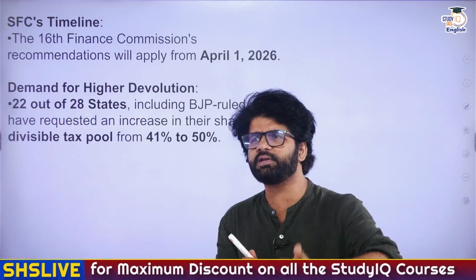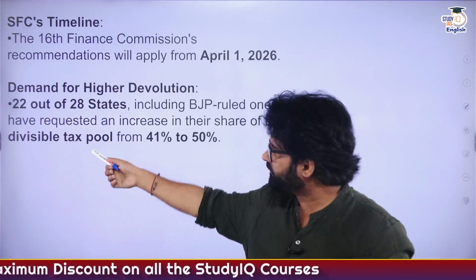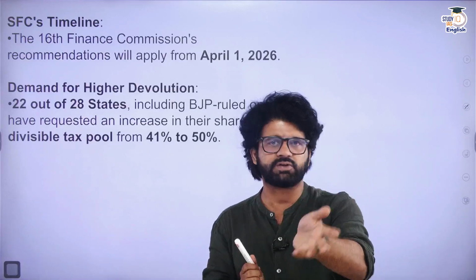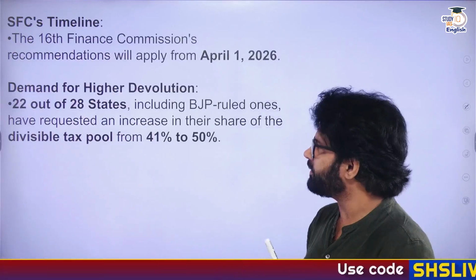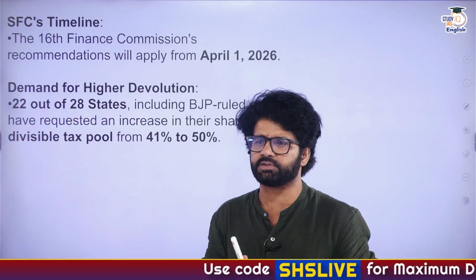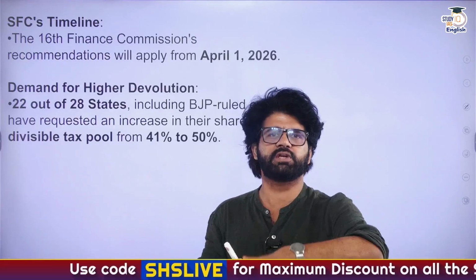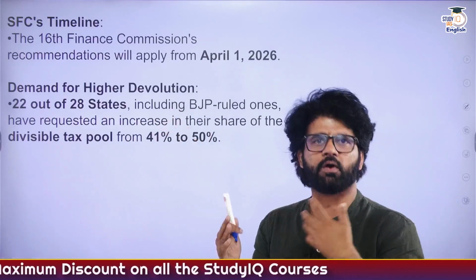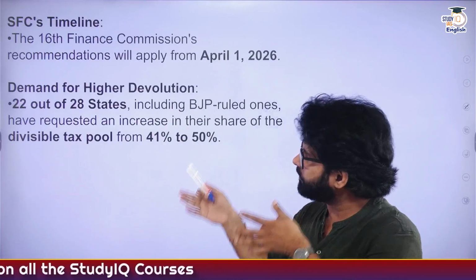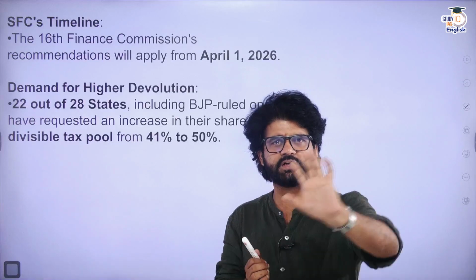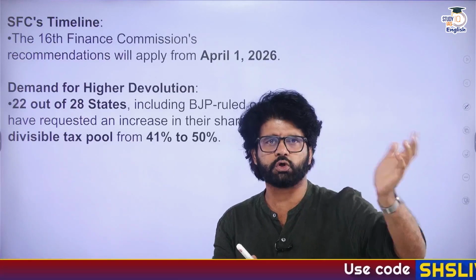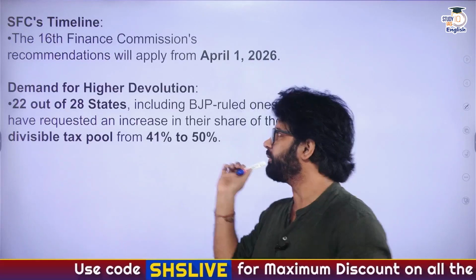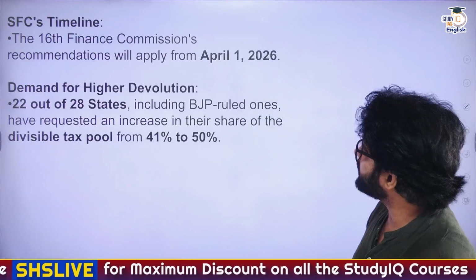There are three major reasons. One reason is, again, cess and surcharge, which is not a part of the divisible tax pool, that goes directly to the center. So the center has a substantial amount of money from cess and surcharge. The second major reason is, in fact, there are two major reasons. The second is that after GST, the taxation power of states has reduced dramatically, and they are dependent upon the center for more reasons than one. So because of these two major reasons, cess and surcharge, a dominant amount going to the center only, plus the taxation power of states reduced to a considerable extent, states are saying please increase it from 41% to 50%.